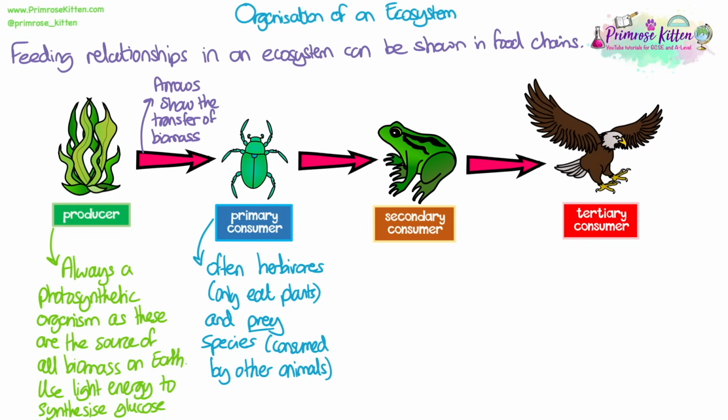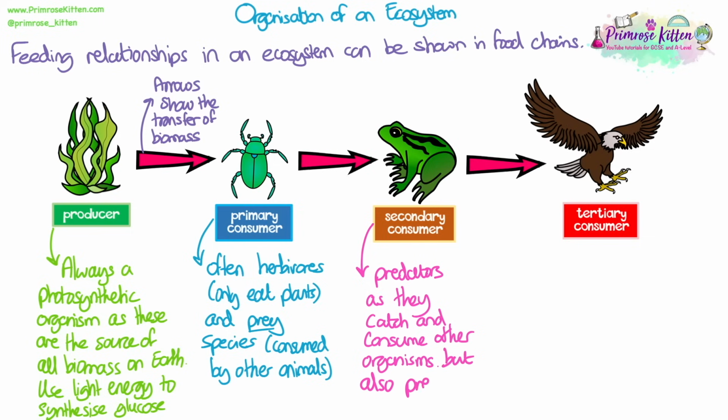Primary consumers are the first organisms that eat another organism in the food chain. They can often be herbivores, which means that they only eat plants, and they will be prey species because they will be consumed by other animals. The secondary consumer is the second organism to eat another organism in the food chain.